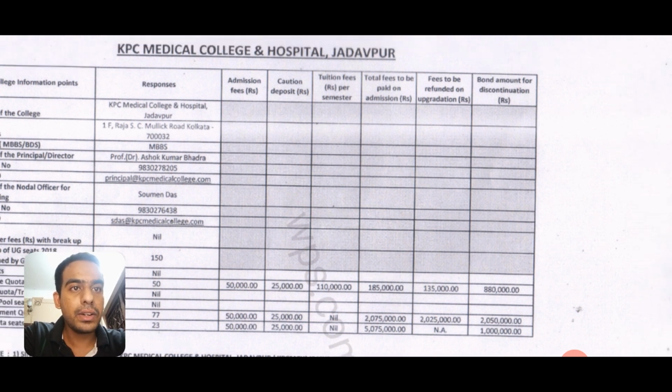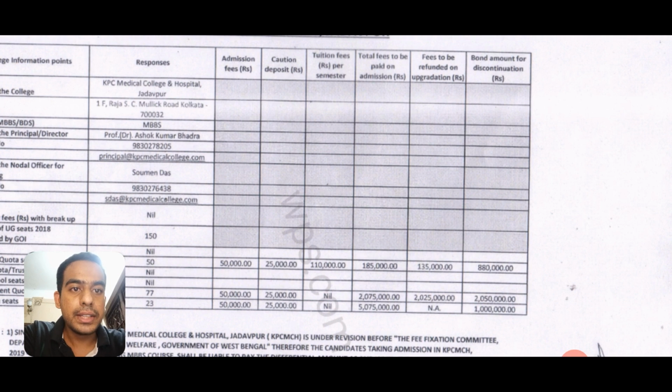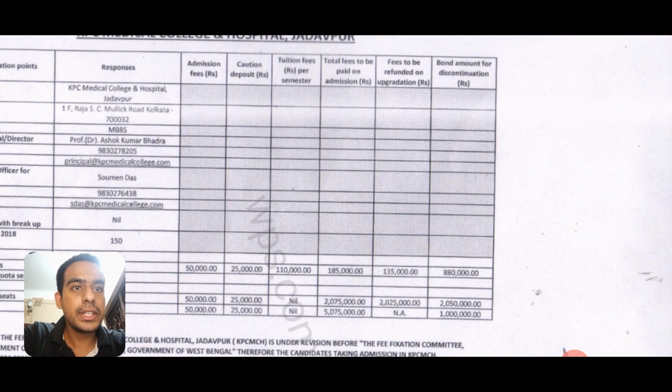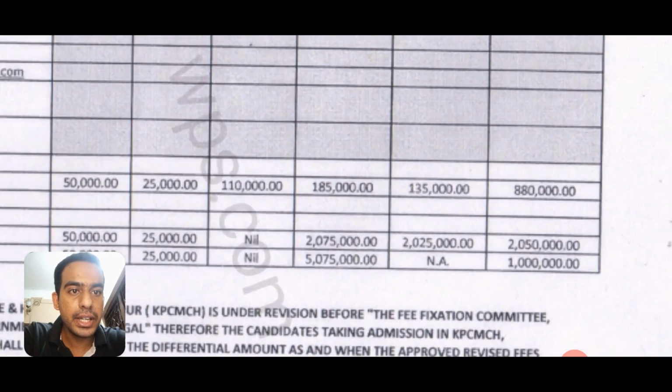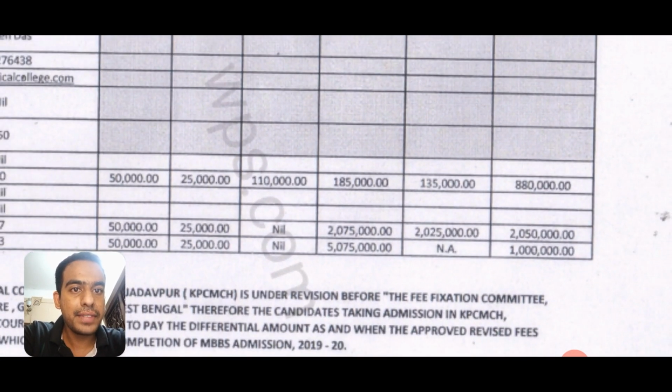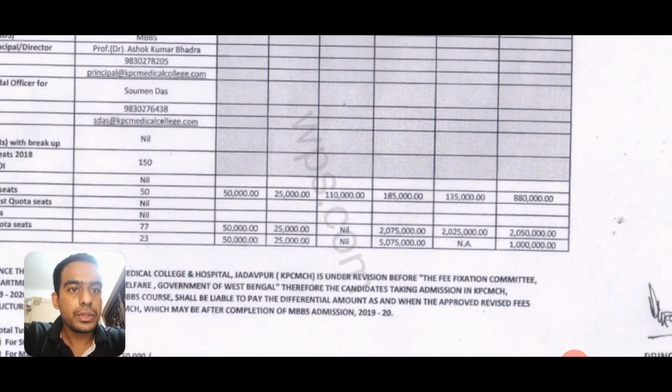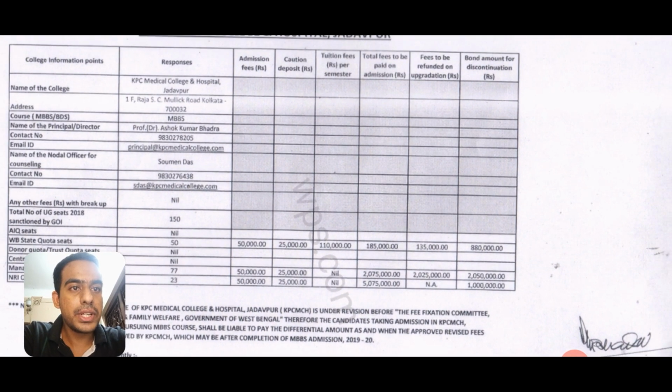Okay, next column we come is tuition fees per semester. This you don't need to see because this is only for the state quota people. This is not for the management quota. Now coming to the total fees which needs to be paid on admission. So the total fees that you are paying on admission is approximately half of your tuition fees, and along with that the first two columns over here, that is the admission fees and the caution deposit. So total fees that needs to be paid on admission for management quota is, you can see here, 20,75,000. Okay, so that is the total fees that you need to pay on admission.